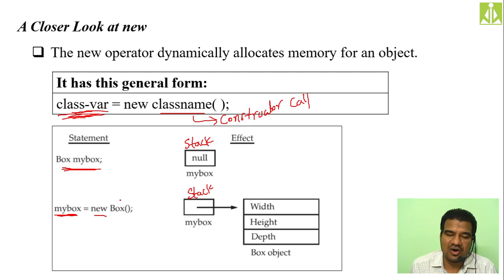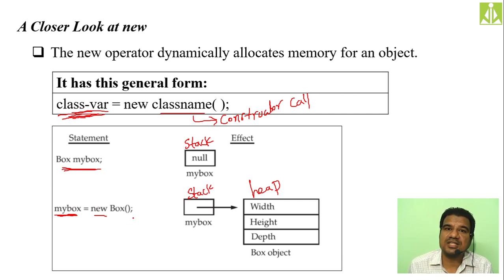What will this constructor call do? It will take the memory from the heap. How much memory will it take? Whatever members you have declared inside the class, it will take memory sufficient to hold all those members, because the class is the template for object creation.